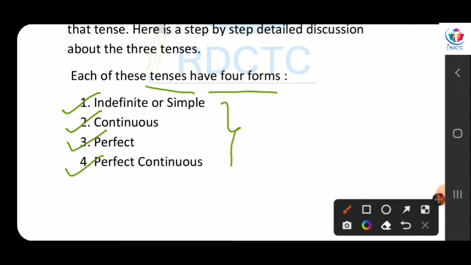I will discuss one by one when we are talking about the tenses. The three tenses have these four forms: the indefinite, the continuous, the perfect, and the perfect continuous.